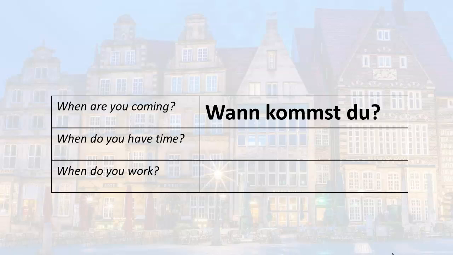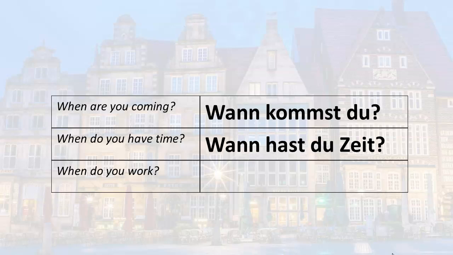When do you have time? So this is the verb to have, haben. So du hast, you have, reverse the word order. Wann hast du? And the word for time is Zeit. So put it all together. Wann hast du Zeit? Wann hast du Zeit?